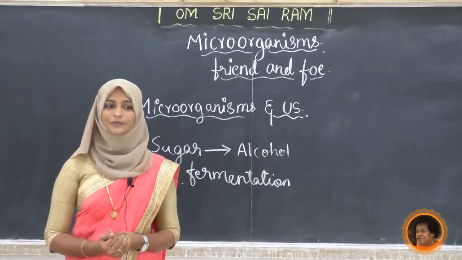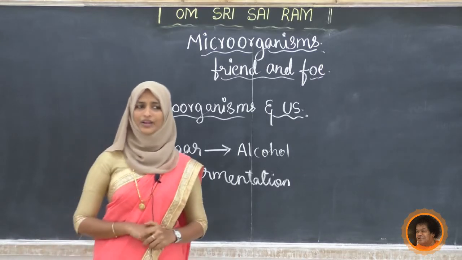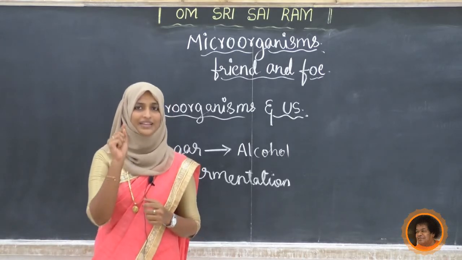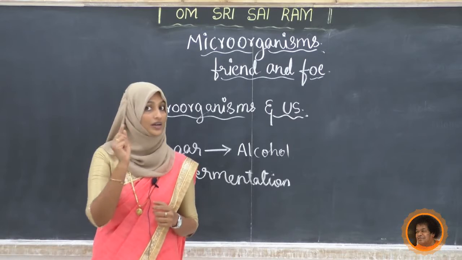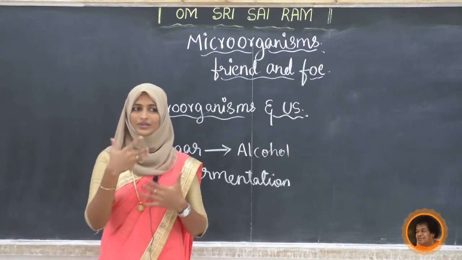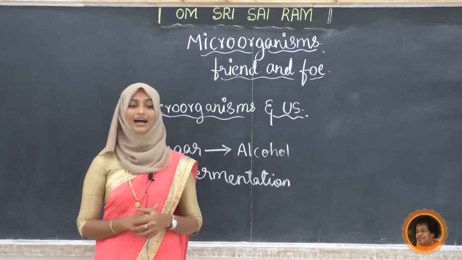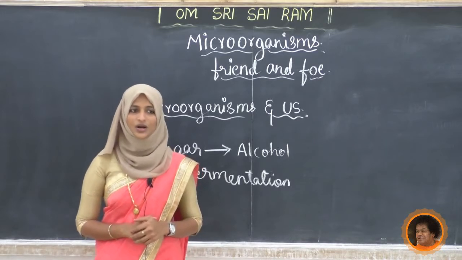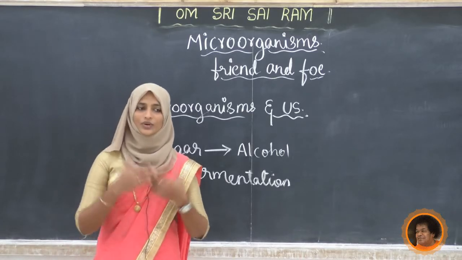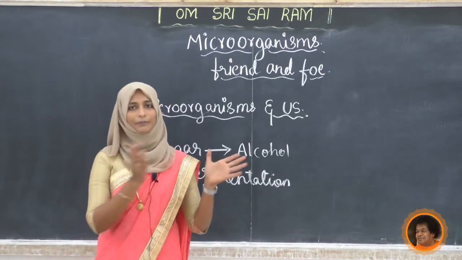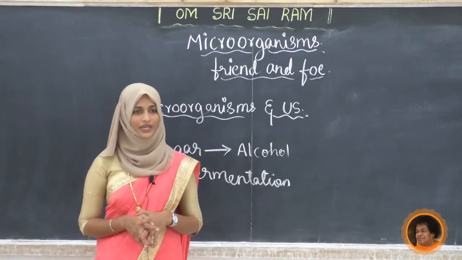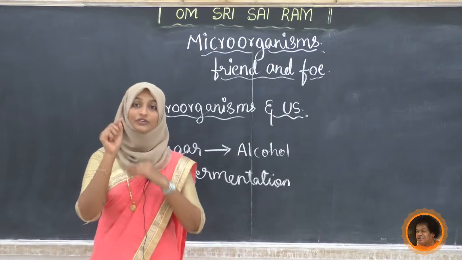Next, antibiotics come not only from fungus; penicillium is a fungus, but we can get antibiotics from bacteria also. In hospitals, doctors give antibiotics for bacterial infections and sometimes for viral infections.